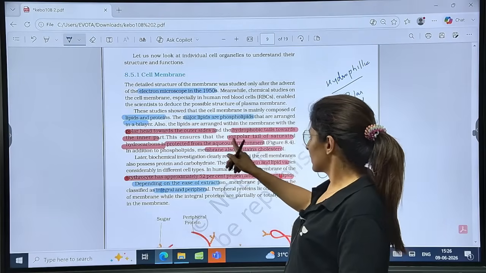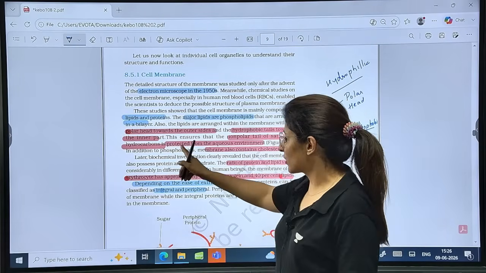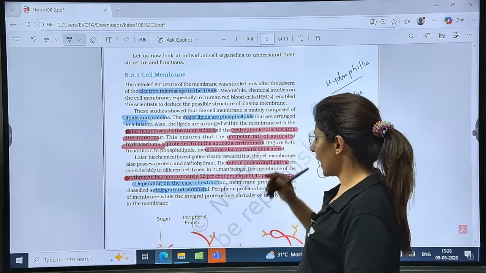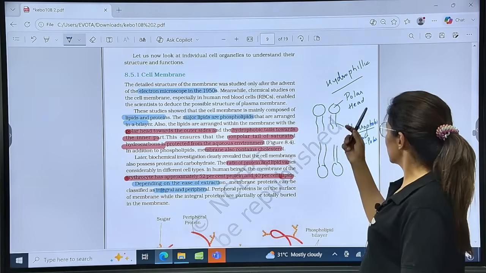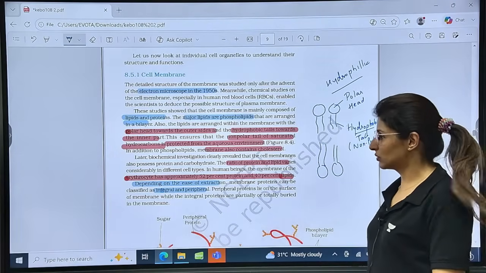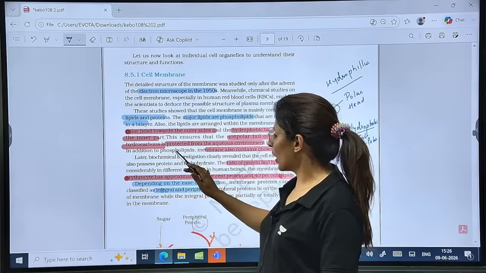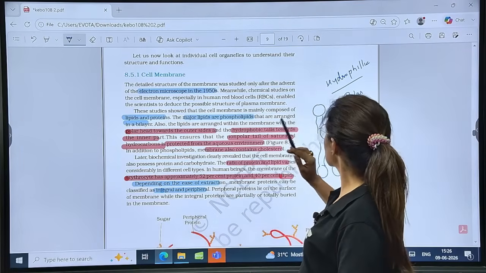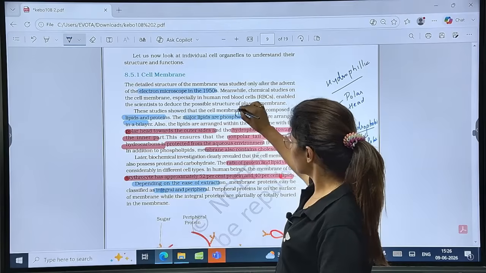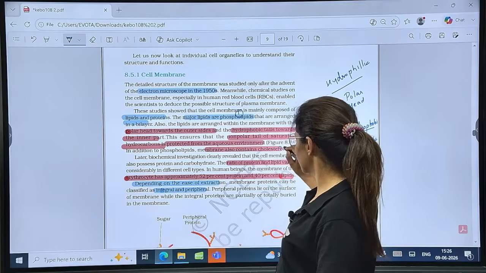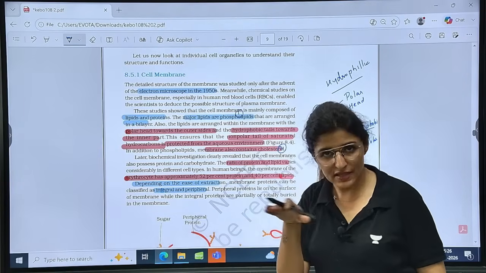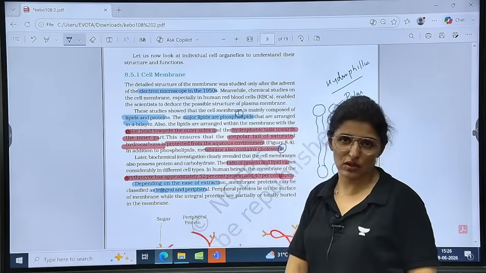The non-polar tail of saturated hydrocarbons is protected from the aqueous environment, and that is why we call them hydrophobic. In addition to phospholipids, it also has cholesterol. So one is phospholipids and second is cholesterol. Cholesterol basically provides stability to the structure.